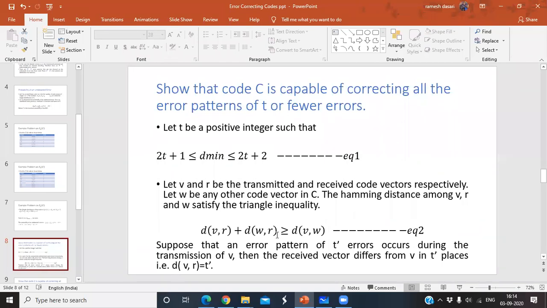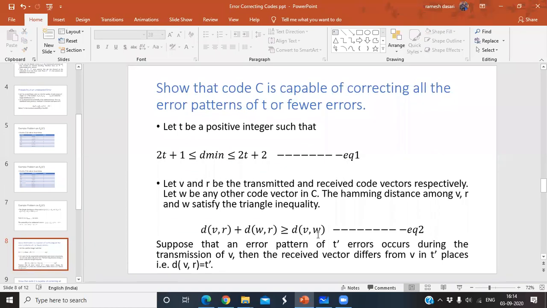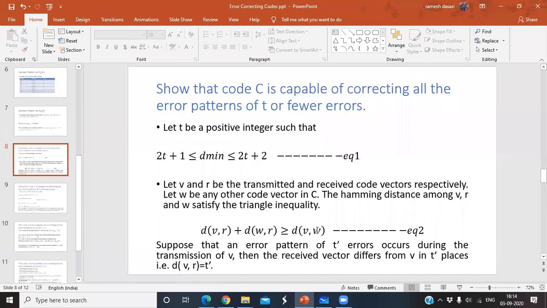In the previous class, I explained this with an example and we proved it already, right? Yes, sir. This is equation number 2.